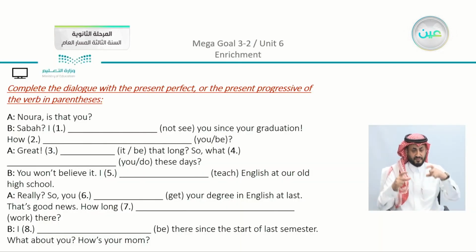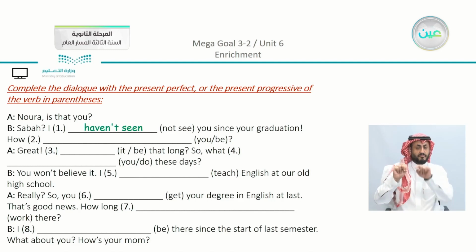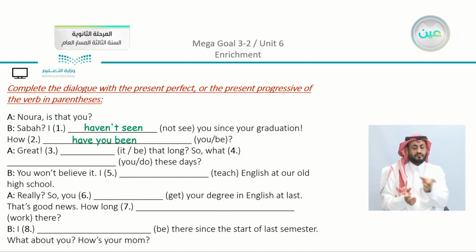Now, complete the dialogue with the present perfect or the present perfect progressive of the verb in parentheses. Noura, is that you? Sabah, I have not seen you since your graduation. So here I'm going to give you a chance to read, and then I'm going to give you the answer, so you can check yourself and see the correct verb that you have chosen. Noura, is that you? Sabah, I haven't seen you since your graduation. We are focusing on the result or the action. How have you been?